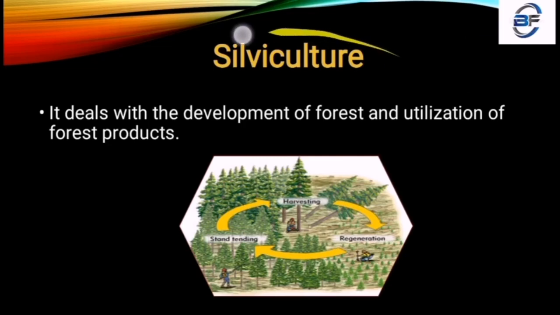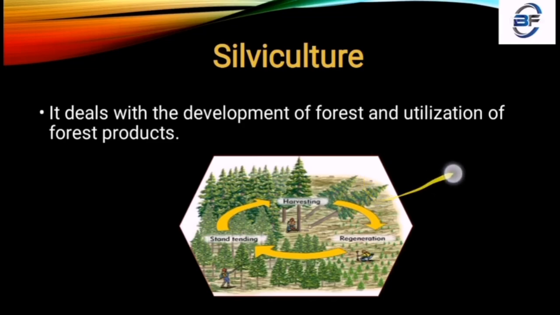Nextly, silviculture. Silviculture is also a management process. If we talk about any type of disaster which occurs in the field, in our forest, if we talk about fire in a forest, fire in a grassland, all these things, here a management process arises.